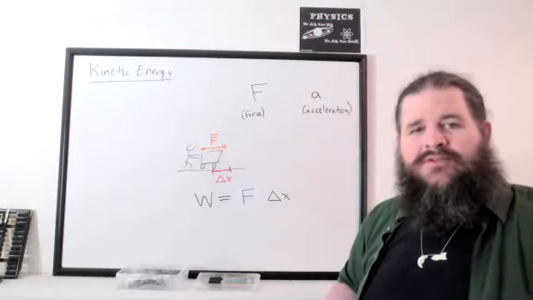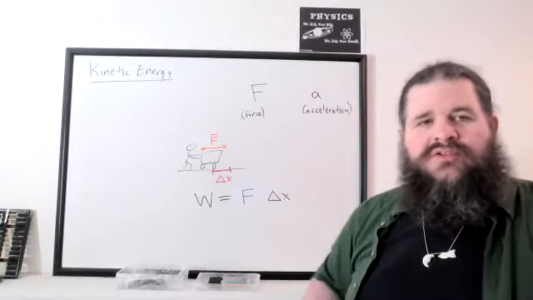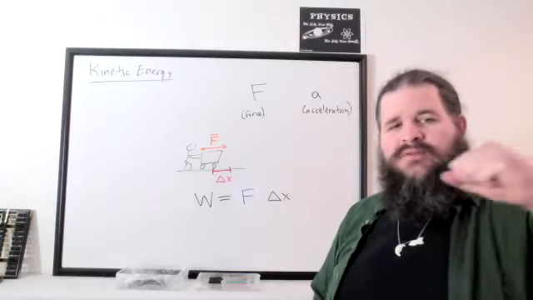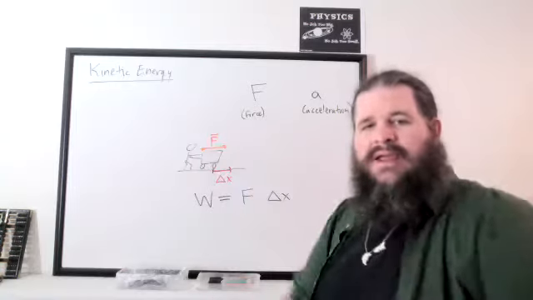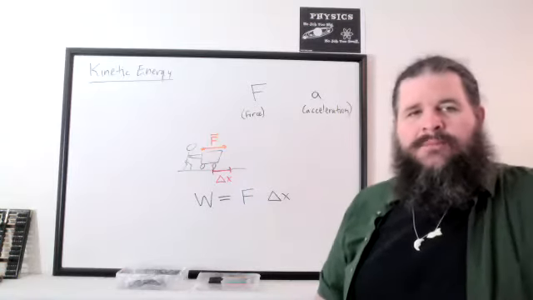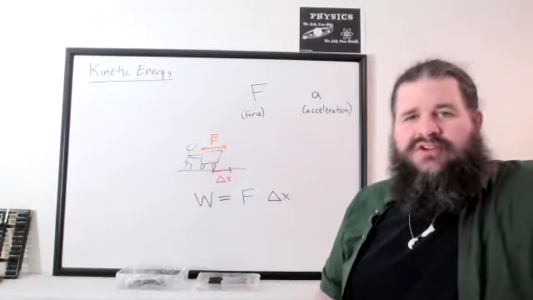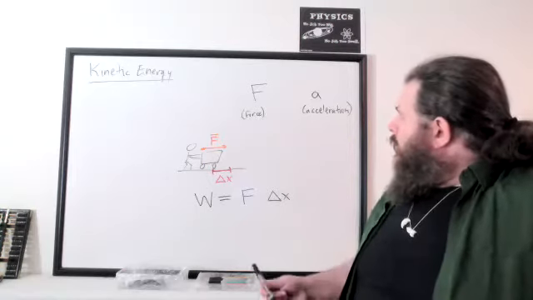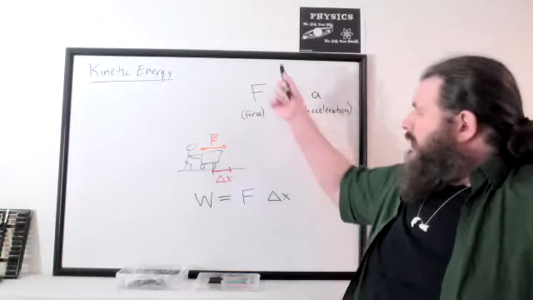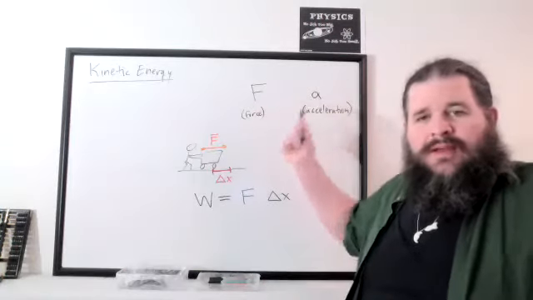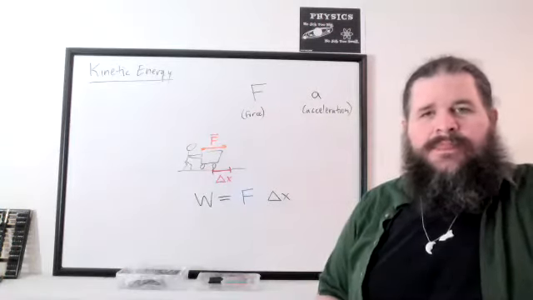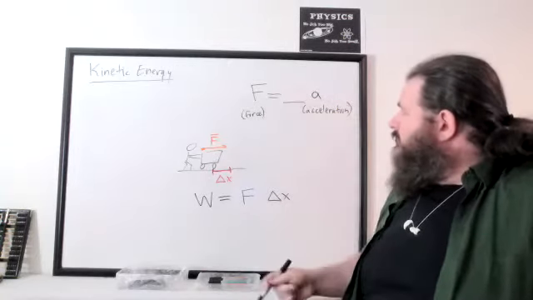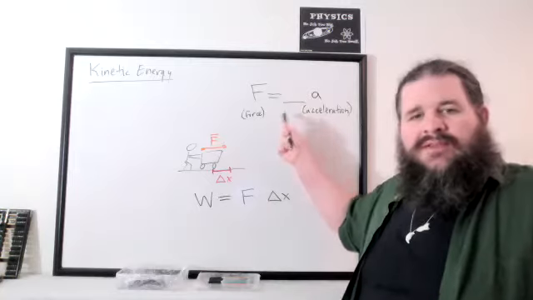You make it get faster and faster and faster, or slower and slower and slower if you're applying a force opposite to the direction it's moving. Like if the object's moving this way and you push this way, you're going to make it slow down. That still counts as an acceleration. It's just acceleration in the negative direction. And these should be proportional. You apply 3 times as much force, you get 3 times as fast of an acceleration, which means force should equal something times acceleration.